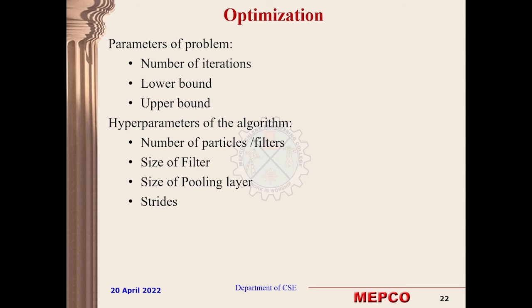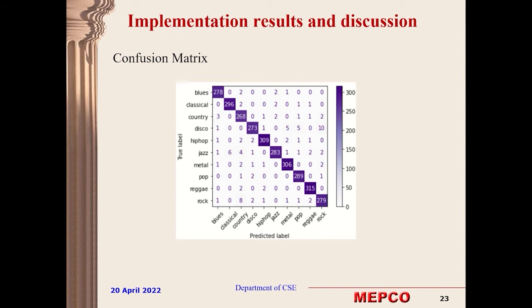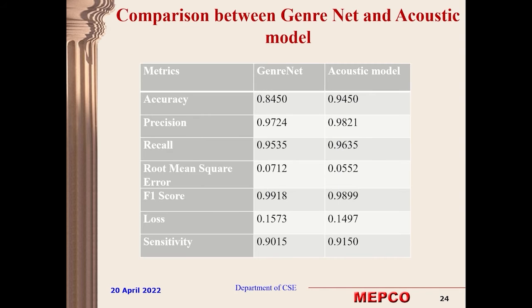And the optimization has these parameters, and the hyperparameters that are getting tuned in the model are the number of filters, the size of filters, the size of pooling layer, and the strides. And this is the output, where you get a diagonal matrix, which represents the accuracy of the model.